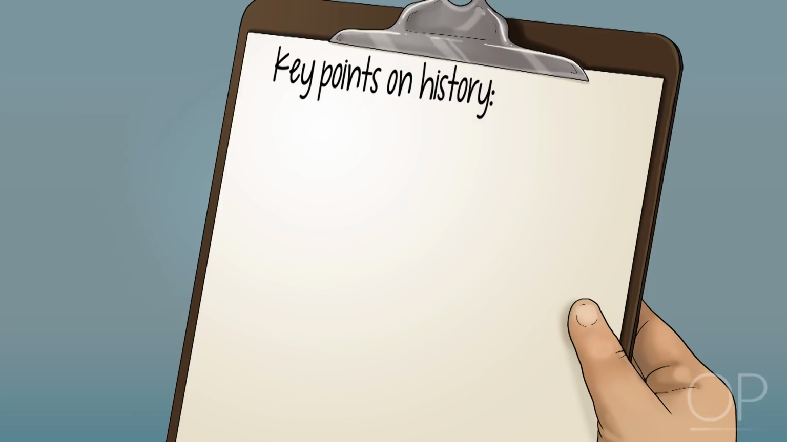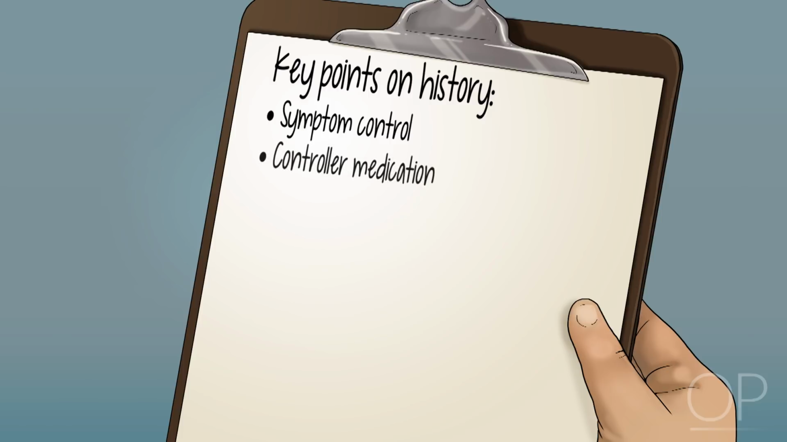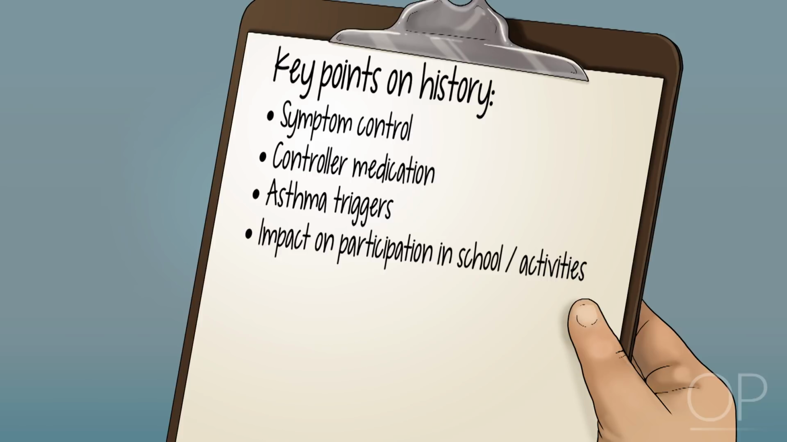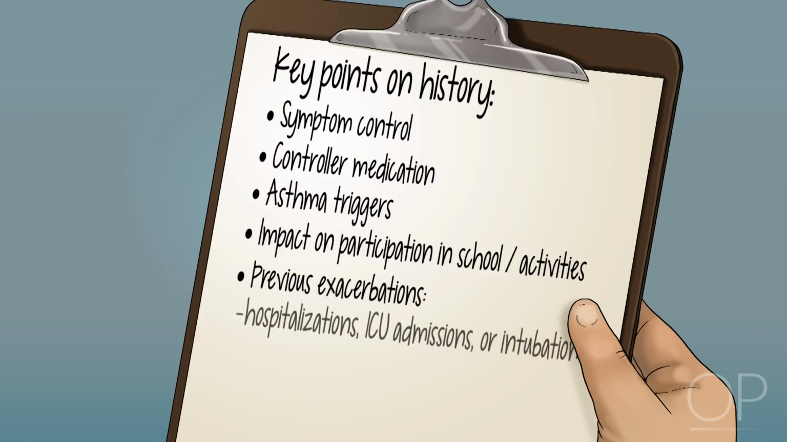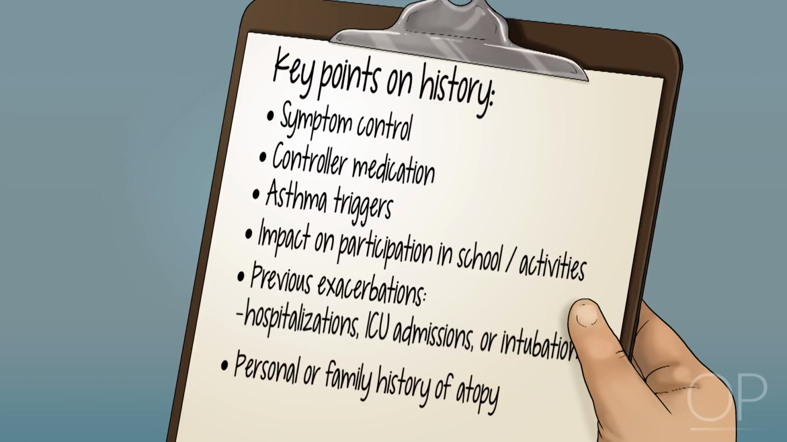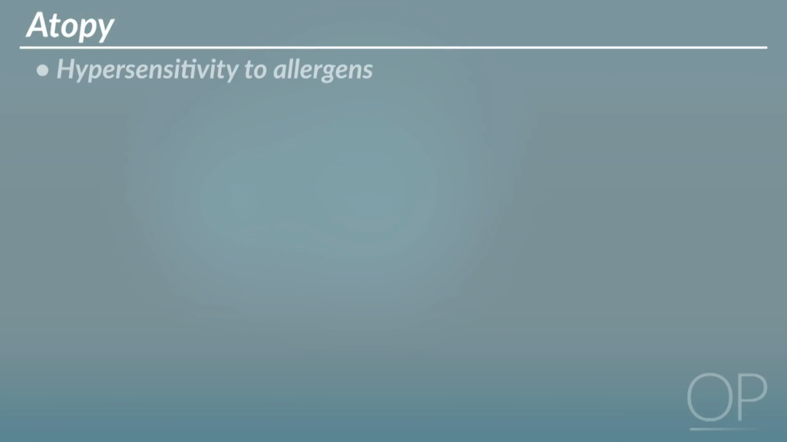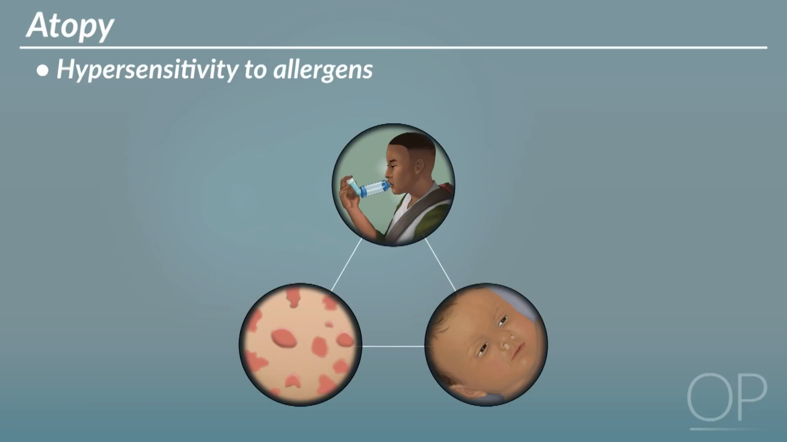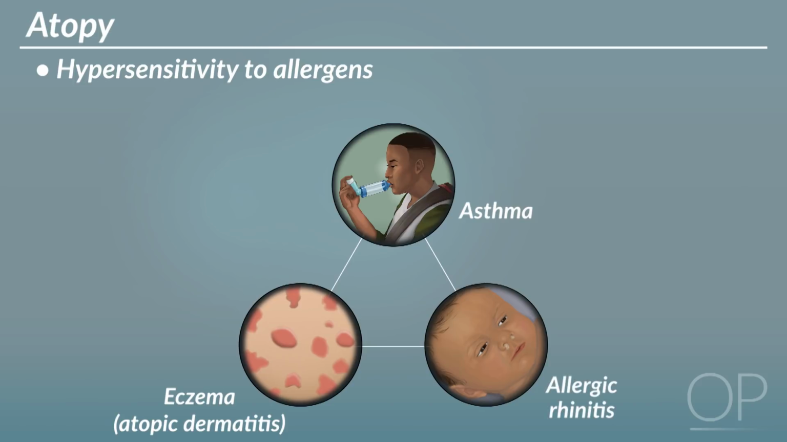Other important elements of the history to include are symptom control, use of a controller medication, known asthma triggers, impact on participation in school and activities, previous exacerbations including hospitalizations, ICU admissions, or intubations, and a personal medical history or a family history of atopy. Atopy is a hypersensitivity to allergens, and a common triad of atopic diseases are asthma, eczema, also known as atopic dermatitis, and allergic rhinitis.